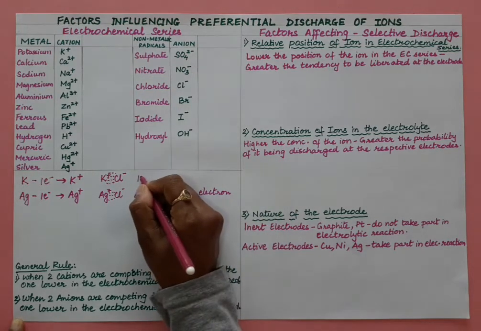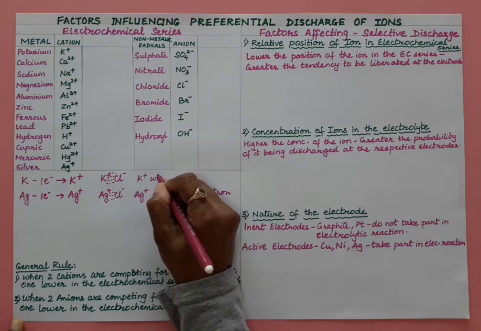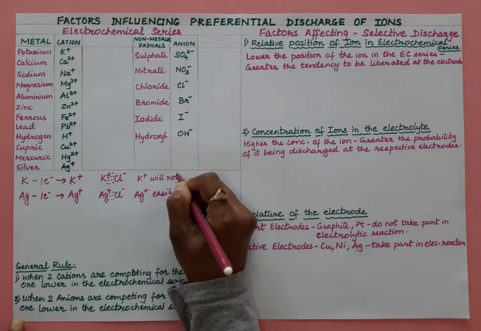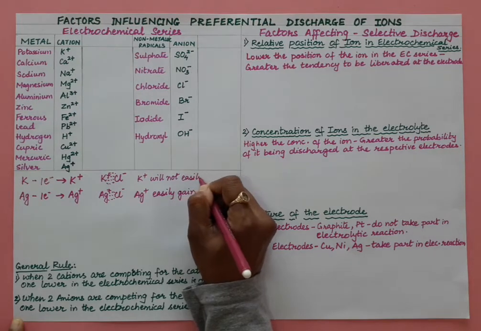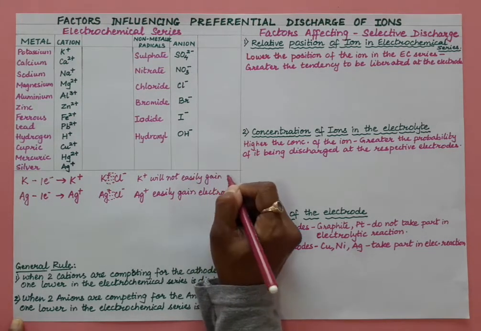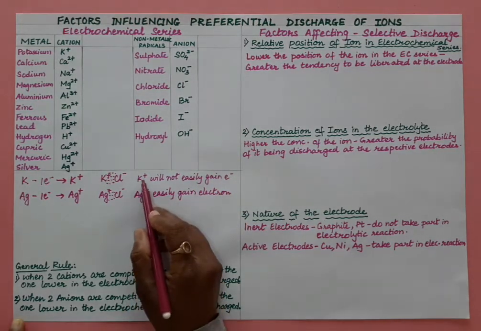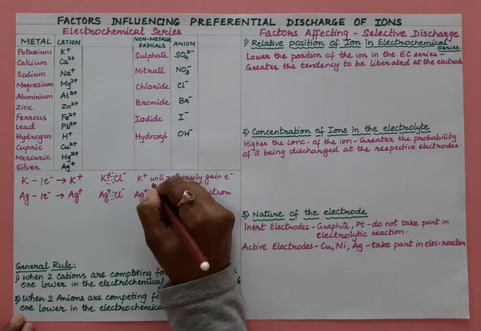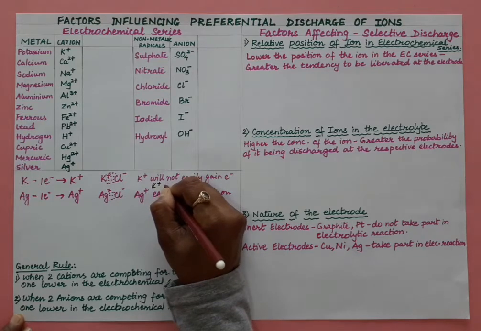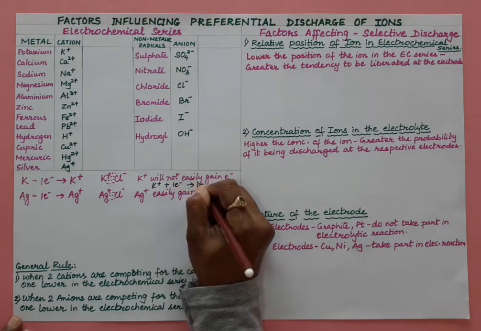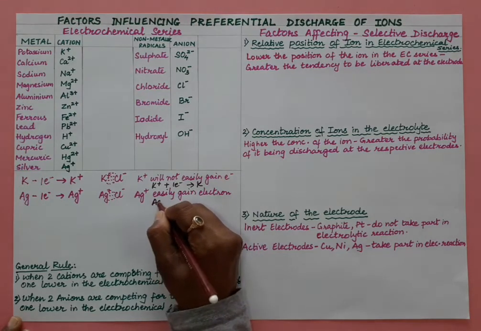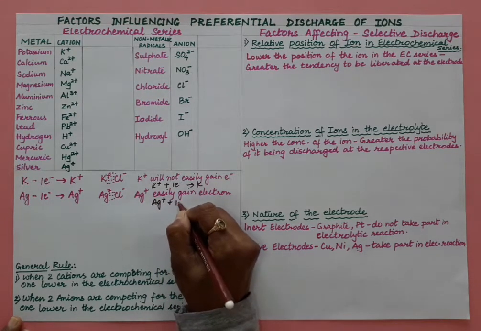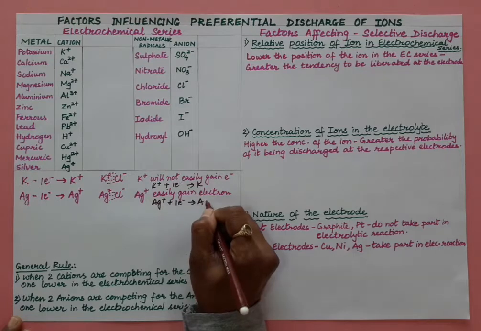And the potassium ion will not easily gain an electron. Here the potassium ion has to convert back into potassium, which will take a lot of time, or with more difficulty it will gain an electron to become K. But the silver ion will easily gain an electron and become silver.